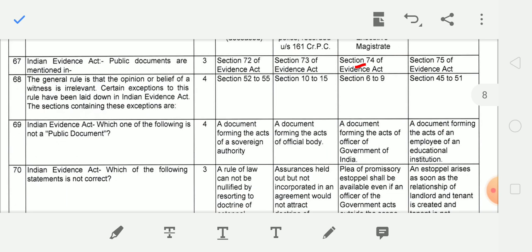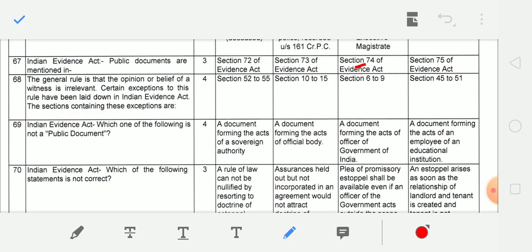Next question, public documents are mentioned in Section 74. The general rule is that opinion or belief of a witness is irrelevant. Certain exceptions to this rule have been laid down, and these exceptions are Section 45 to 51, where expert evidence is discussed.